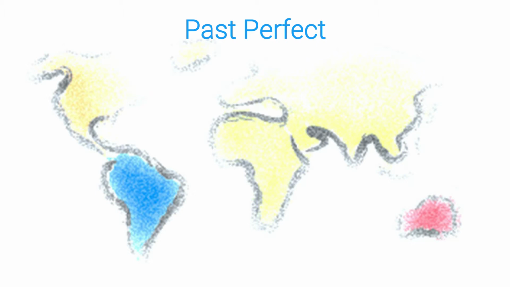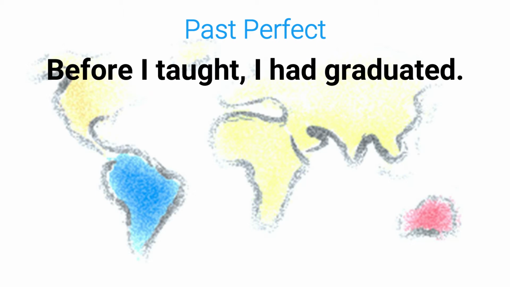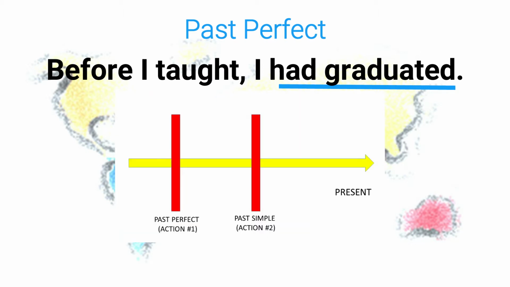Today we are going to review the past perfect. For example, before I taught, I had graduated. Had graduated is an example of the past perfect. You will see there is another clause in this sentence that uses the past simple. If we were to put this sentence on a timeline, we would see that the event that happened first was that I had graduated. Chronologically, this is what happened first. Then I taught.